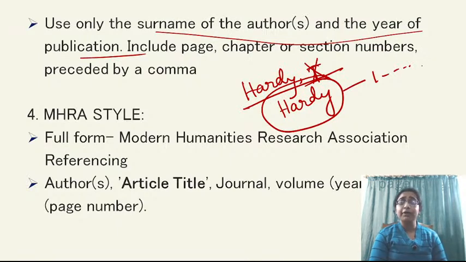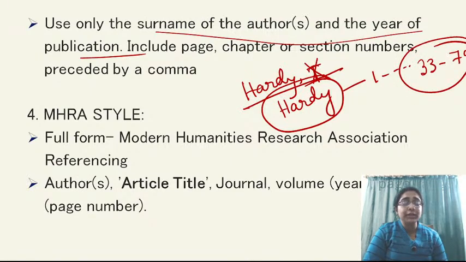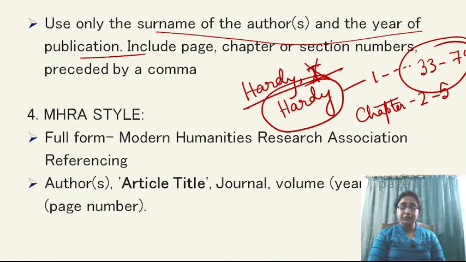then you should include page, chapter और section number. For example novel का 33 से लेकर 79 पेज तक आप यूज कर रहे हो, so वो आपको mention करना होगा। अगर कोई chapter mention है तो for example chapter 2 से लेकर chapter 5 तक, so that should be mentioned preceded by a comma. So that is in Chicago style, which we do not generally use. So सबसे ज़्यादा use होता है MLA style.